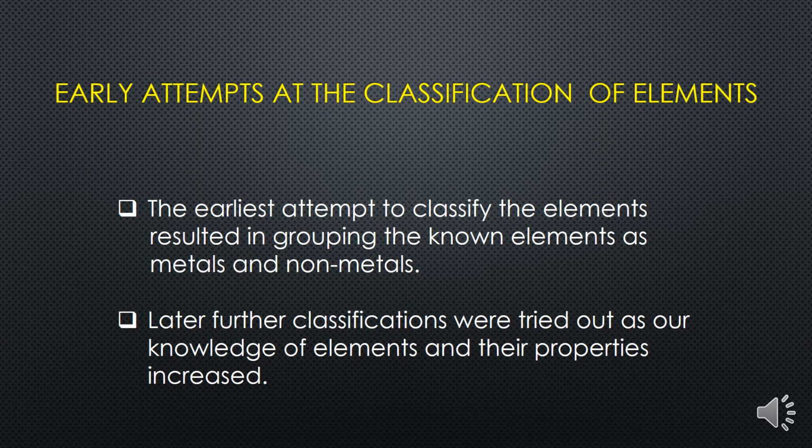The earliest attempt to classify elements was grouping the known elements, and at that time known elements were only 30 in number, and they simply grouped these 30 elements into two groups, that is metals and non-metals.